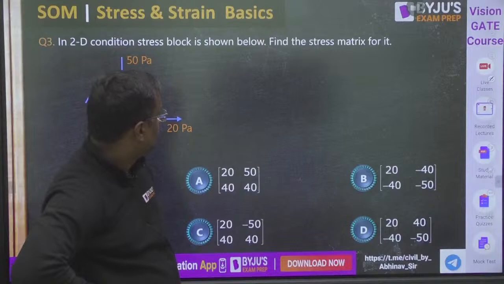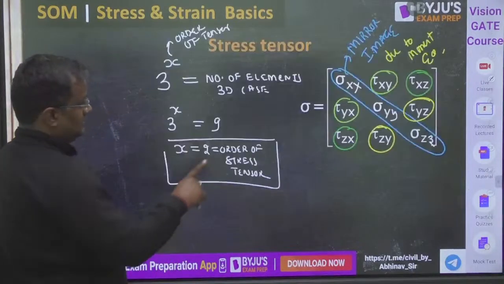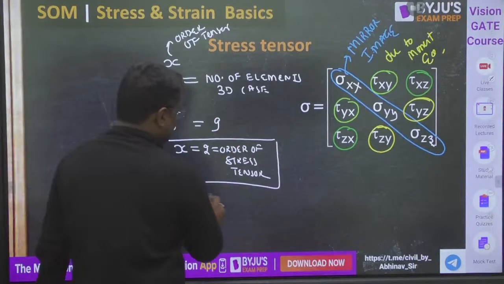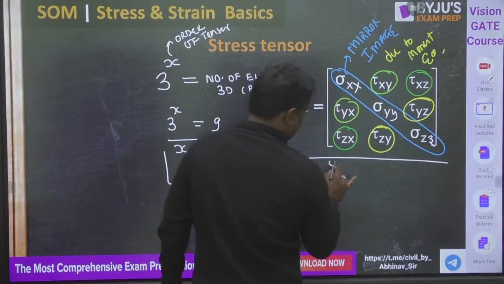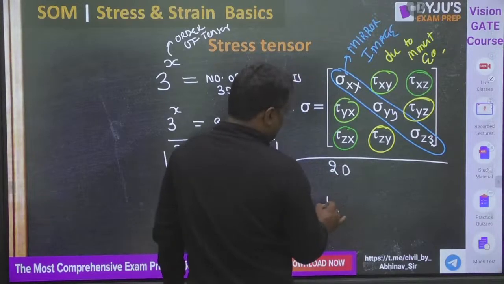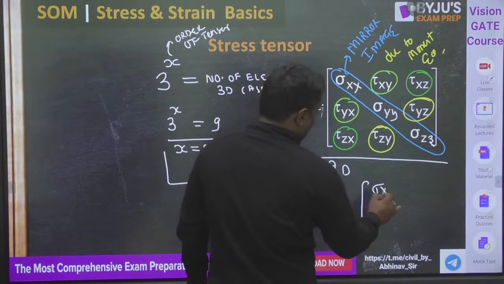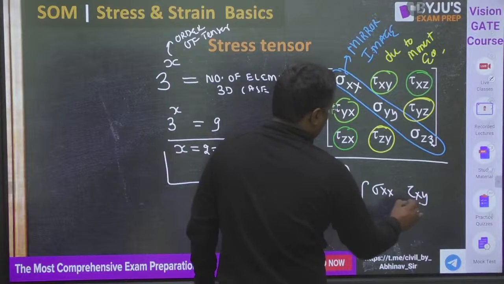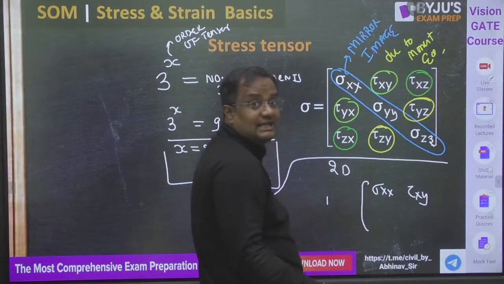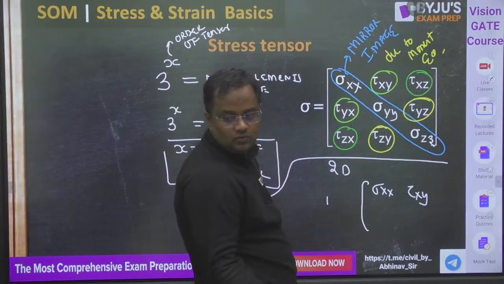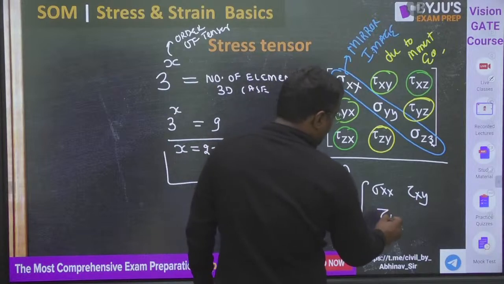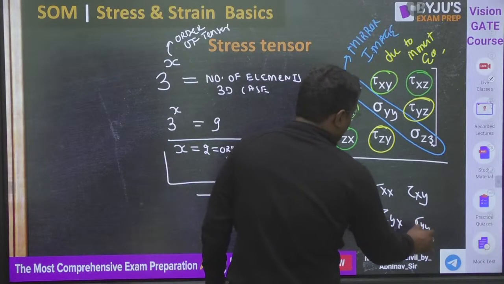Okay. Now guys, the same matrix if I want in 2D. In 2D z direction will not be there na. So sigma xx, tau xy, z is, what is z? I don't know. In 2D, what is z? We don't know. Tau yx and sigma yy.